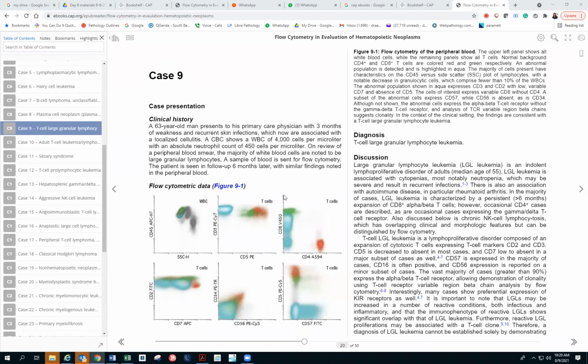So anyways, now coming to the T cell cases, I think there is only 10 minutes left. Maybe we'll be able to do these two, the TLGL and ATLL, and then the rest we can do tomorrow.